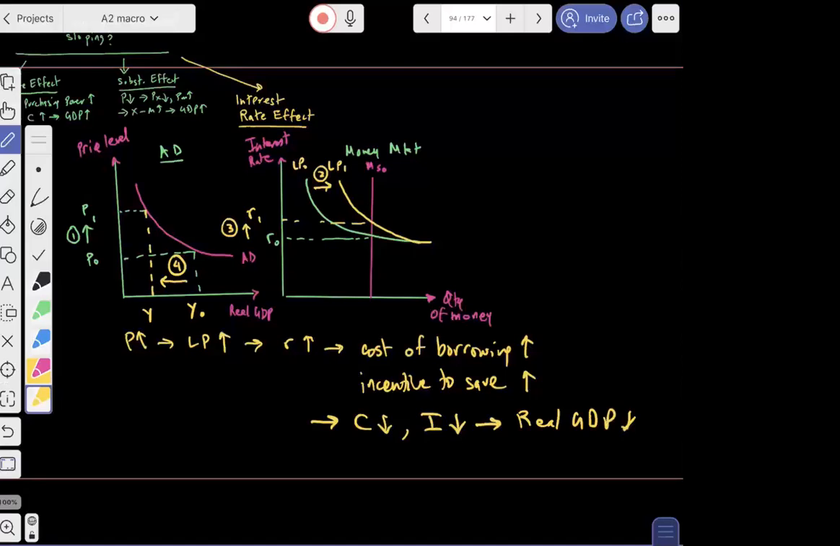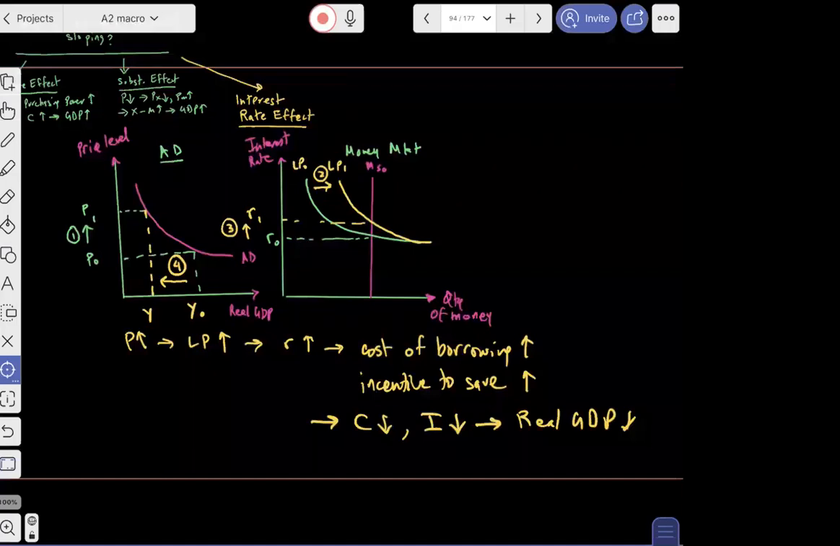And this explains why the AD curve is downward sloping. So when the price level goes up, your demand for money goes up, causing the interest rate to go up, which in turn causes C to fall, I to fall, and therefore real GDP to fall. And that explains why the AD curve is downward sloping due to interest rates. Do you guys get that? Does that make sense? Is it fairly straightforward? I can do the other case as well.